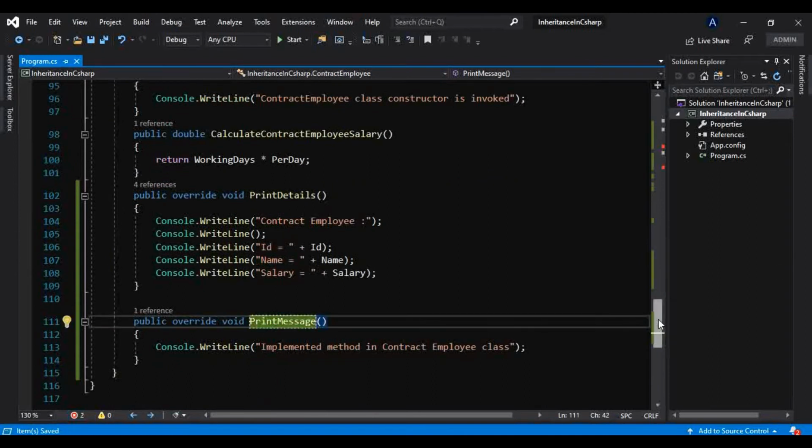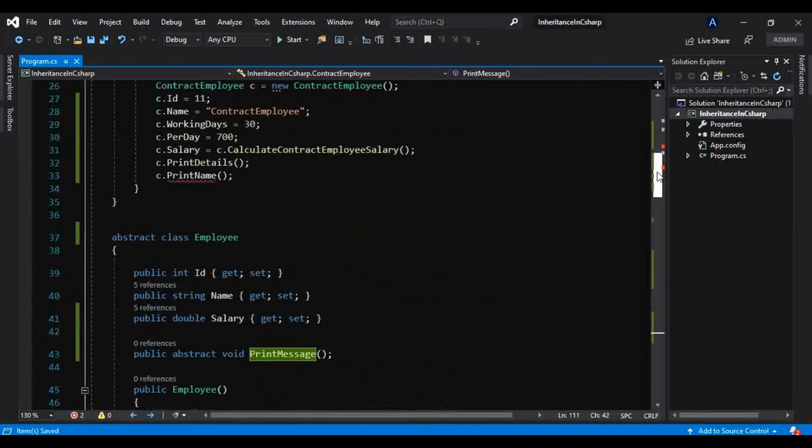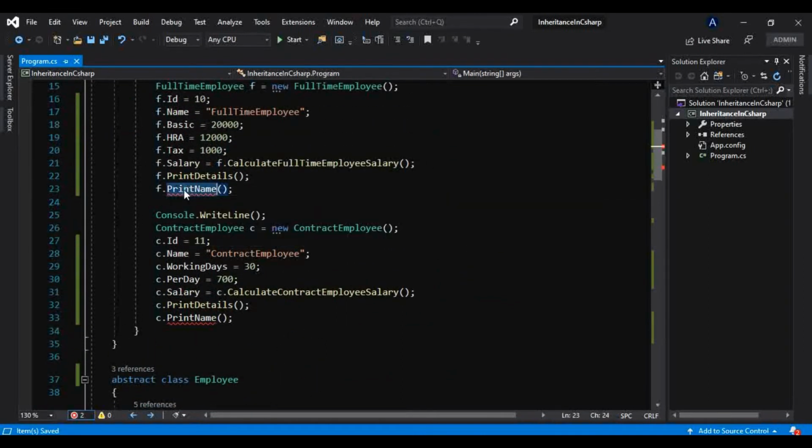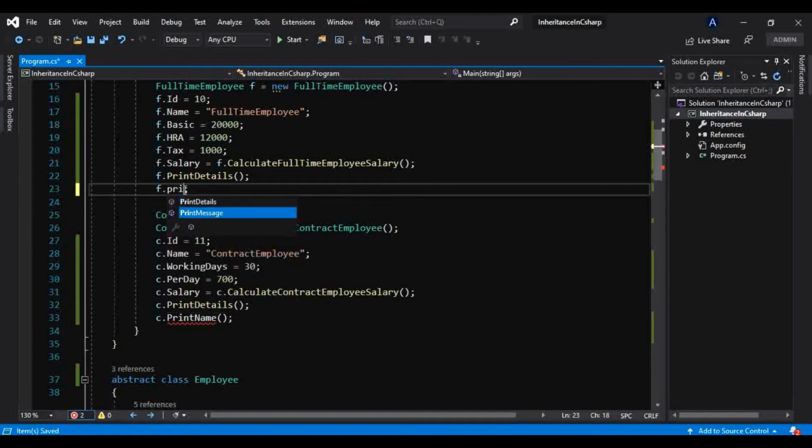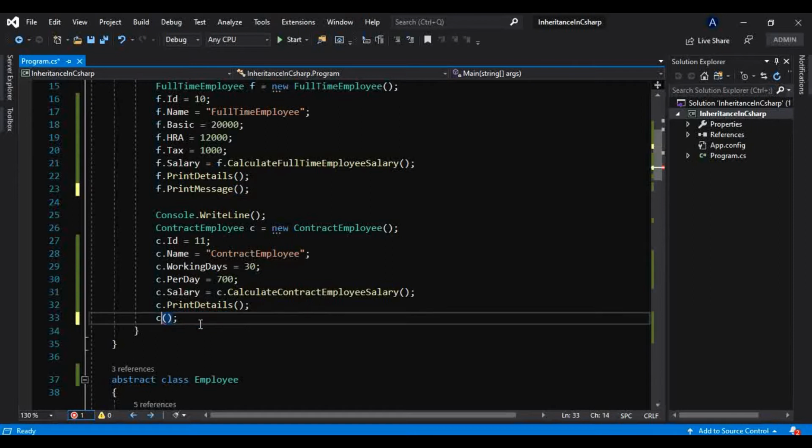And now we will invoke that method through both these objects of derived type. c dot print message.